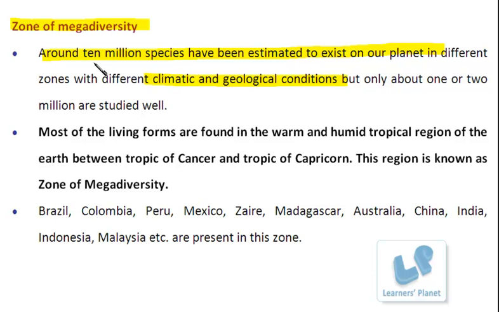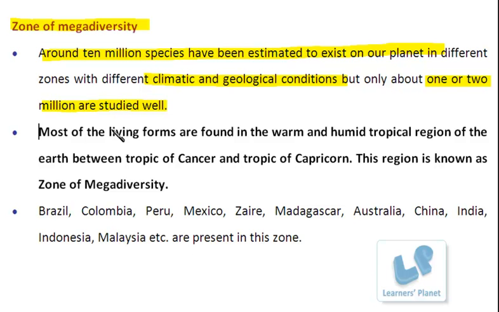Besides that, I have explained that there are 10 million species. But you know, out of this, there are just about 1 or 2 million species which are really studied well. Now you can imagine how difficult it is to observe and study each and every species, isn't it? And of course, just studying them individually is not so easy. For that, classification has to be done. For that, the concept of similarity and dissimilarity should be maintained. If these similarities and dissimilarities are studied well enough, then only are we able to understand these diverse living forms.